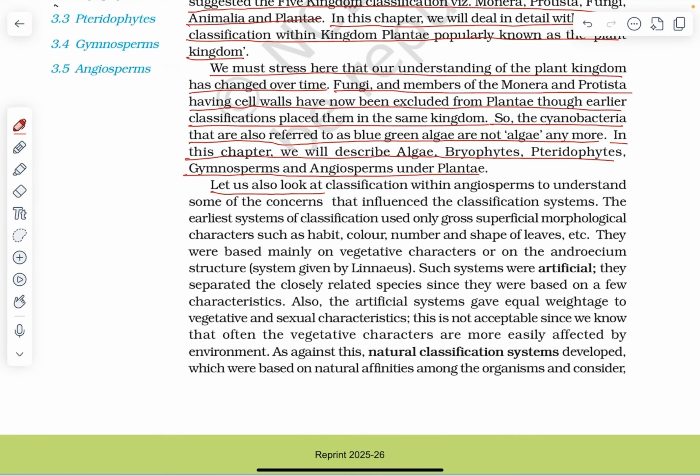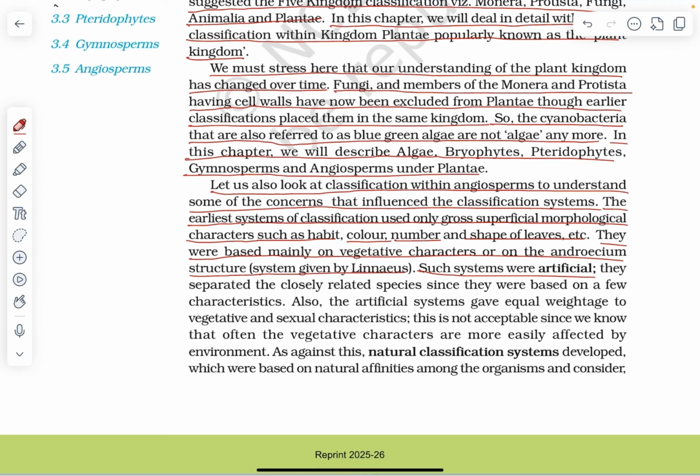Let us also look at the classification within angiosperms to understand some of the concerns that influence the classification systems. The earliest system of classification used only gross superficial morphological characters such as habit, color, number, and shape of leaves, etc. They were mainly based on vegetative characters or on the androecium structure, systems given by Linnaeus.